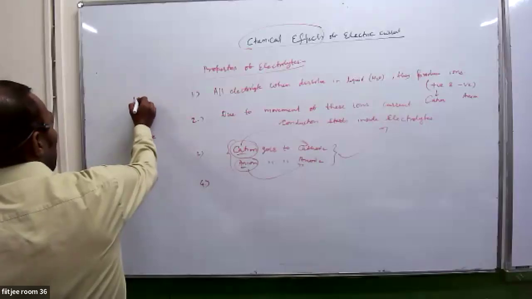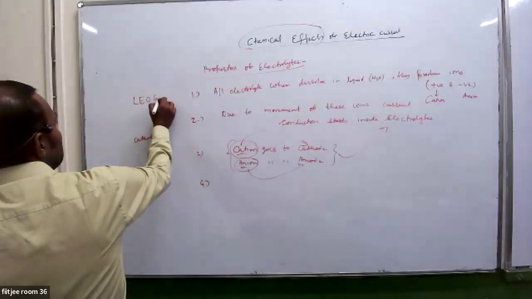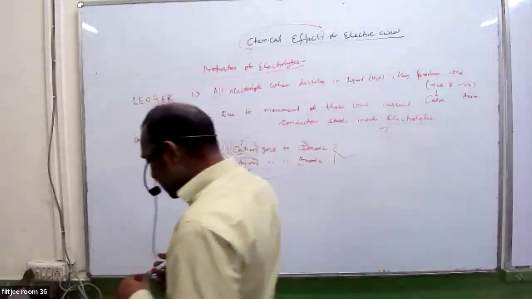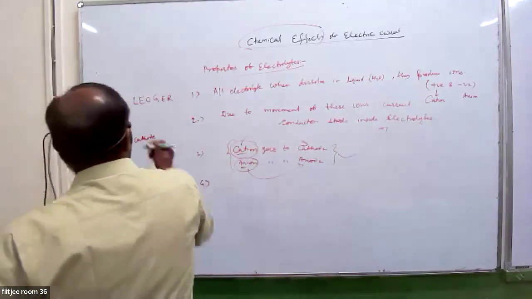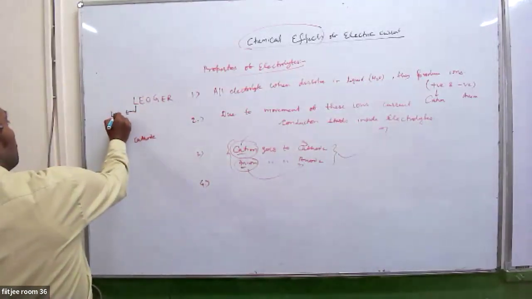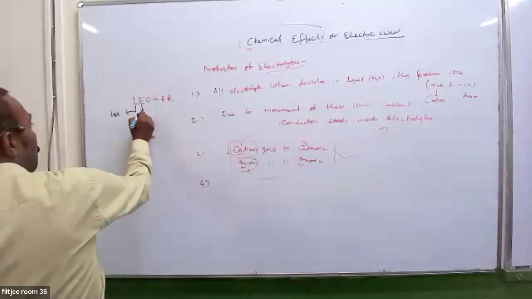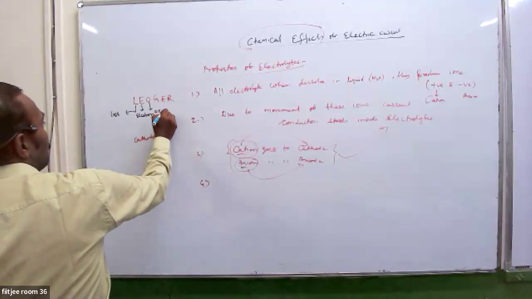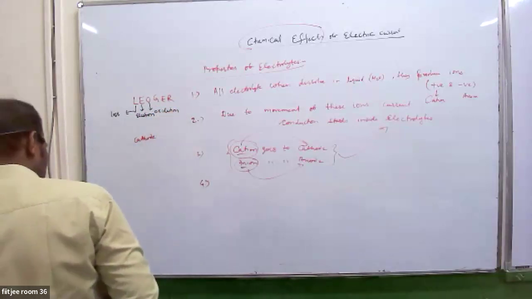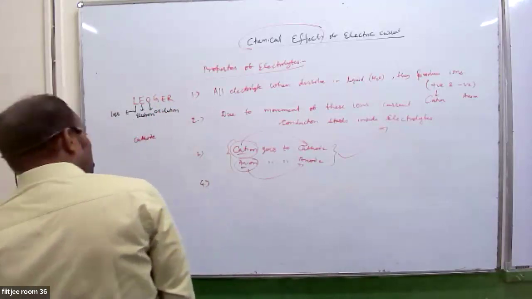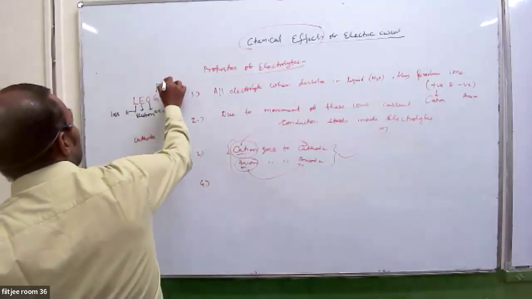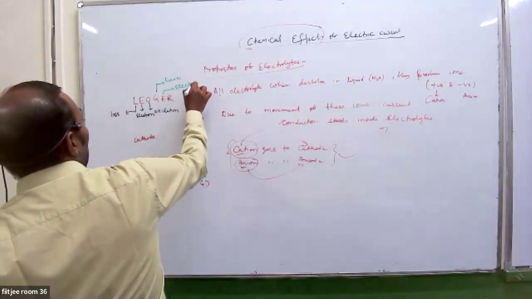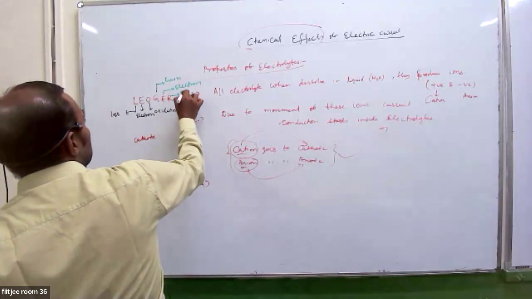So you should remember one point: LEO GER, like yogurt. What does it mean, guys? Let me explain. L stands for loss of electron, that is oxidation. Loss of electron is oxidation. G means gain of electron. Gain of electron is reduction.